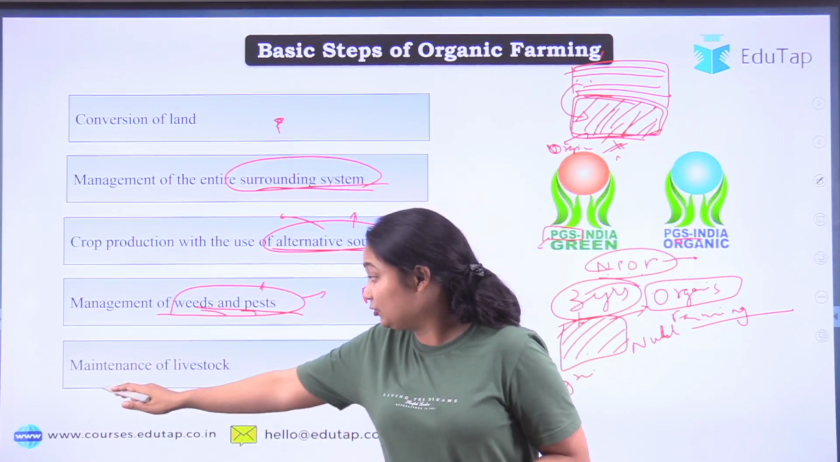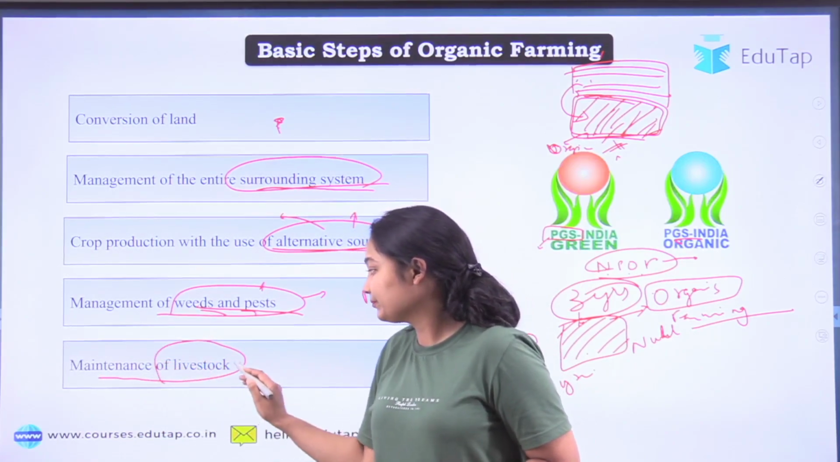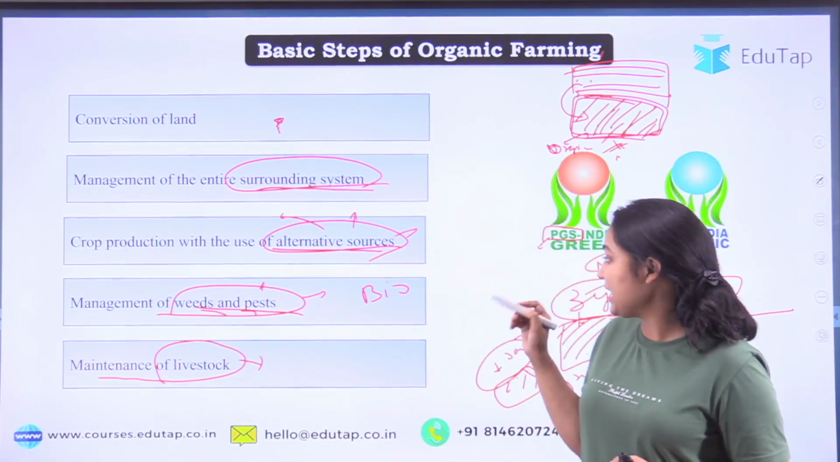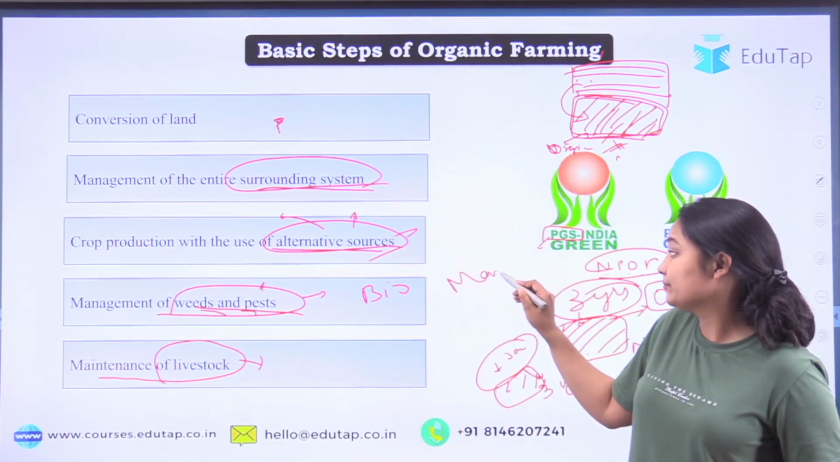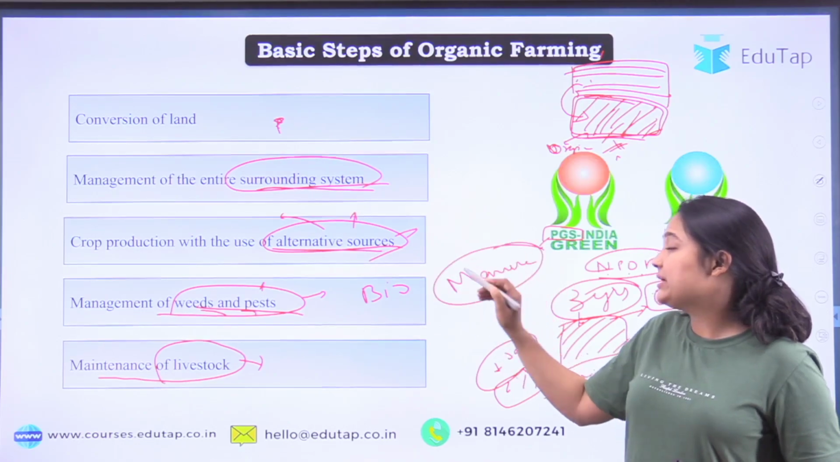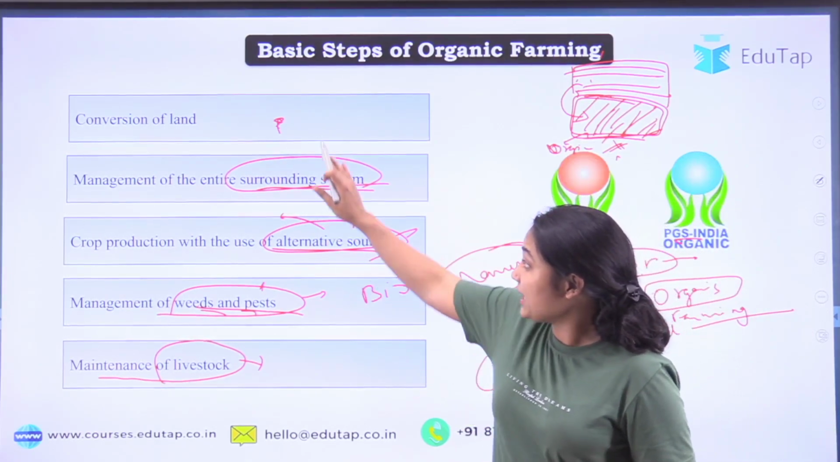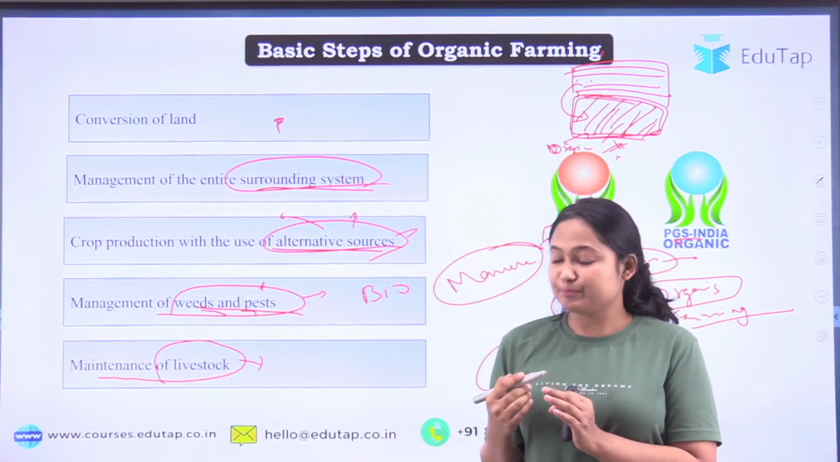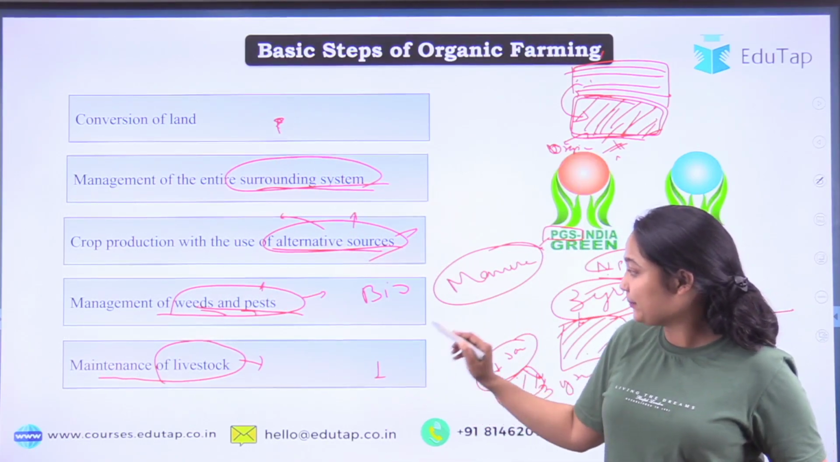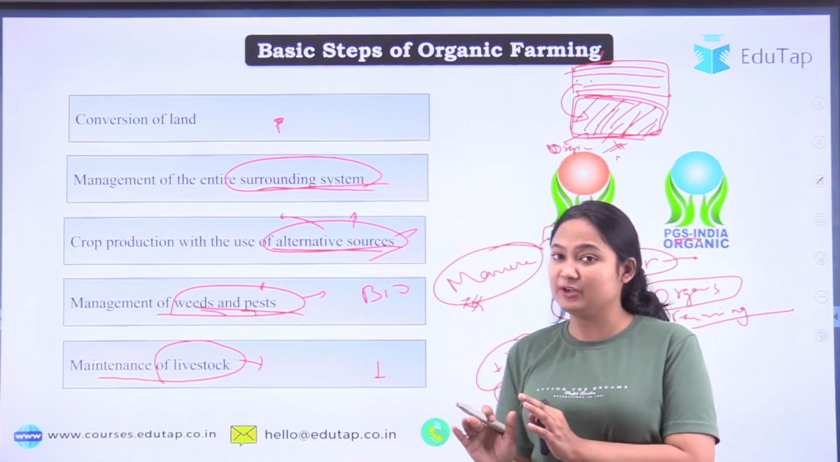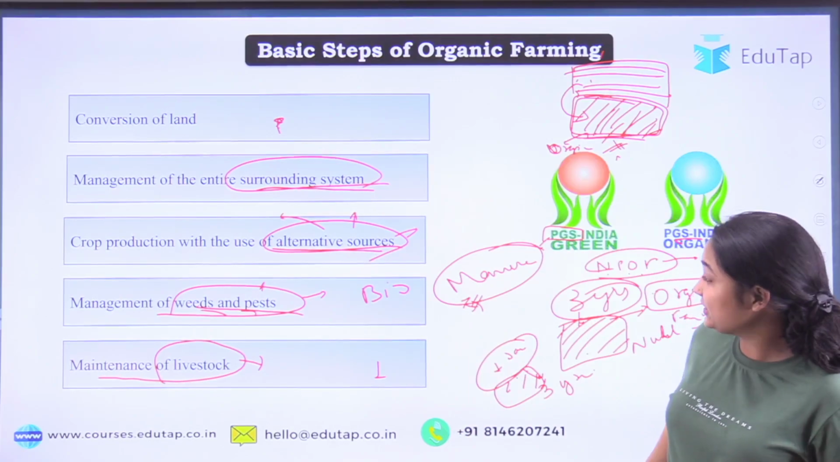Then you also need to maintain the livestock. Of course, why do you need to maintain livestock? Because as we have discussed, manure is a big source of your plants' nutrients. You can't always buy manure. So at a point you'll have to maintain your own manure to ensure even the quality of manure. Okay, so I hope everything is clear.